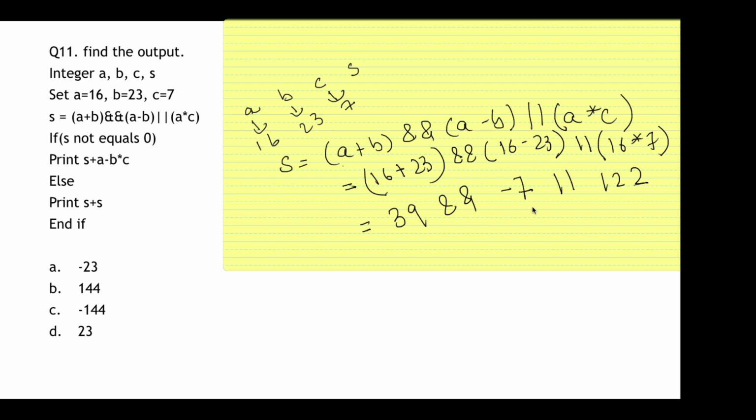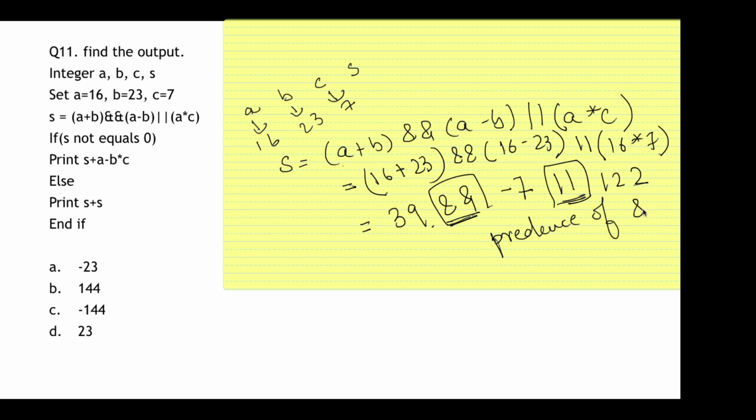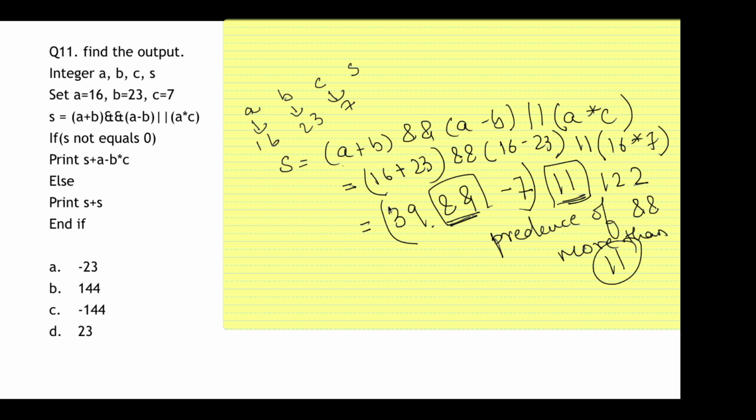Now we are going to solve this. How will you solve this? See, this is an AND operator, this is an OR operator. Always remember the precedence of AND is more than that of OR. Precedence of the AND operator is more than that of OR. So first we are going to perform this, then we are going to perform this.